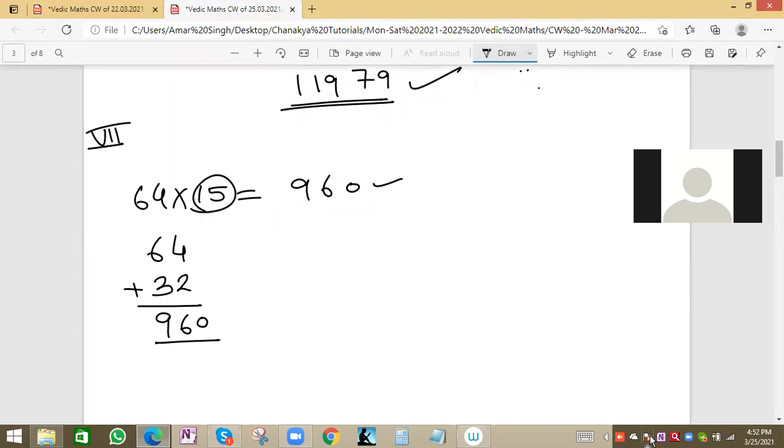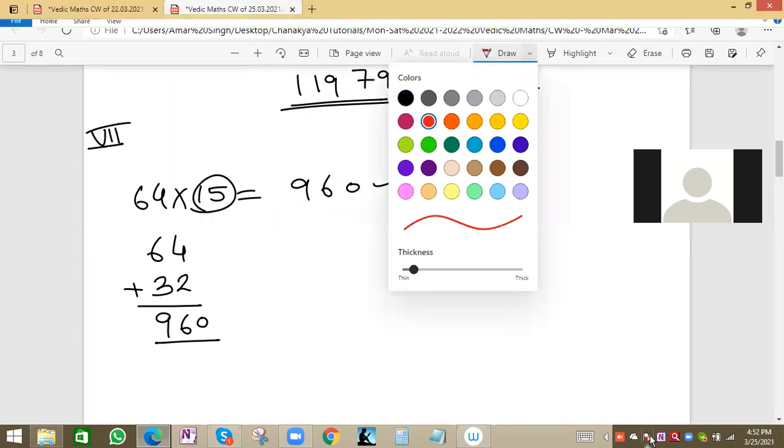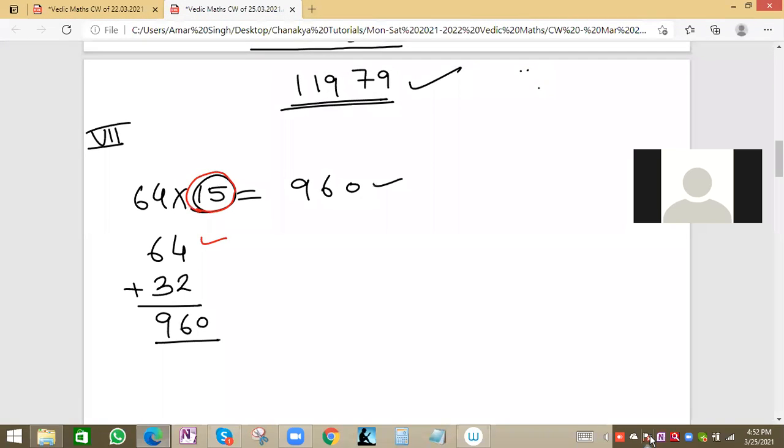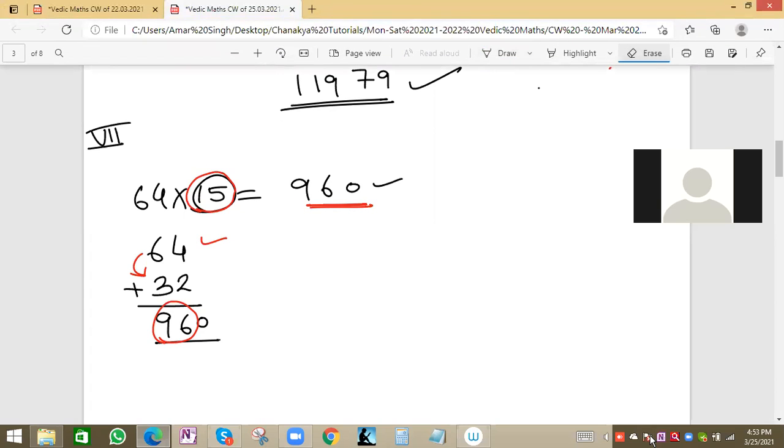One second, let me explain. So 64 is multiplied with 15. Any number if you're multiplying with 15, the same number we write here, and half of that number. Half means we can divide by 2 easily. 64 half will be 32. So we write 32 just below the 64, and we add the values: 4 plus 2 is 6, 6 plus 3 is 9, so 96. Once we get this additional value 96, we multiply with 10. 960 will be the final value. Understood everyone? Any doubt? Because we'll see questions after this.